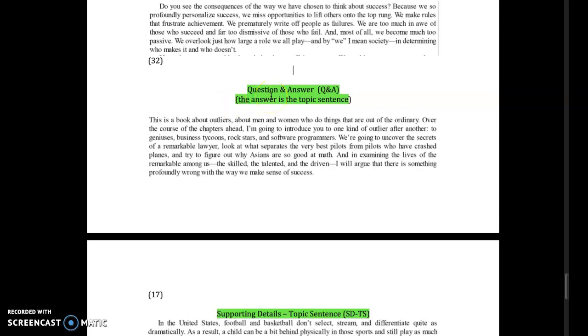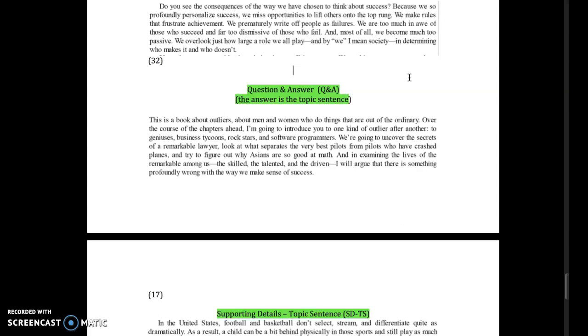Here's one where he starts with a question, and then the answer is the topic sentence. Do you see the consequences of the way we have chosen to think about success? Because we so profoundly personalize success, we miss opportunities to lift others onto the top rung. We make rules that frustrate achievement. We prematurely write off people as failures.